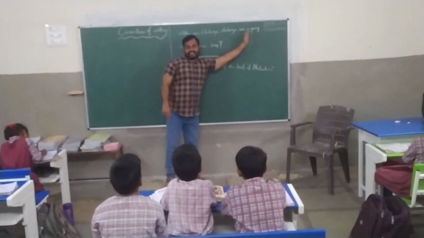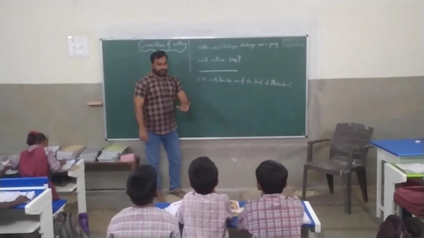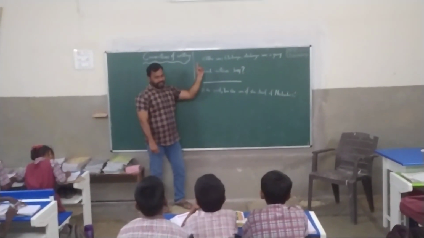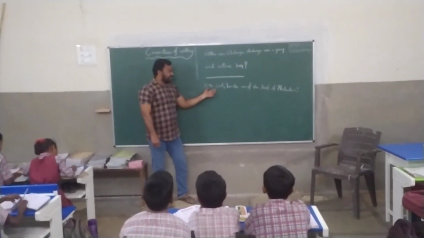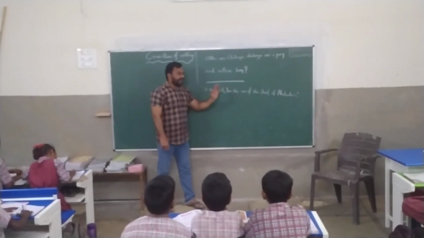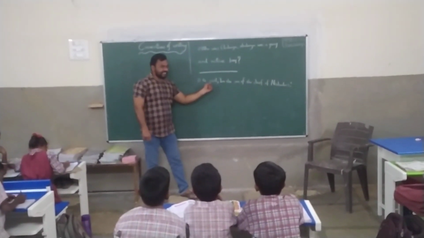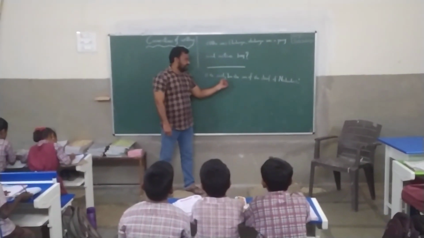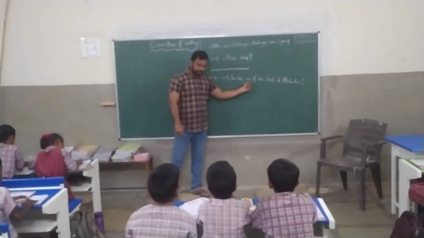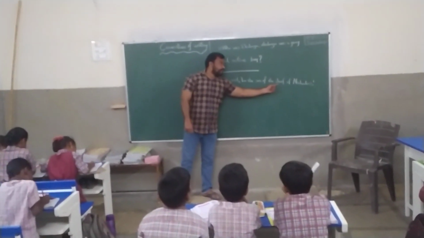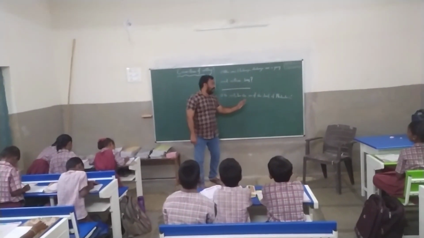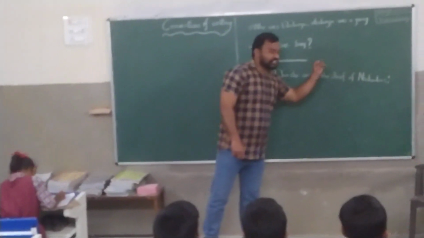Ekalavya was a young and active boy. So this is the first sentence I wrote on the blackboard. Next. He said. I am the son of the chief of Nishadas.